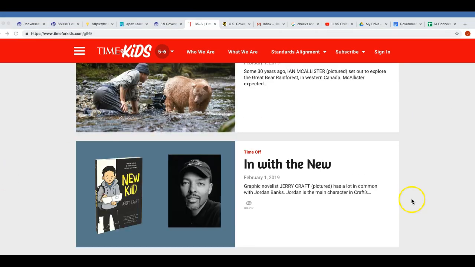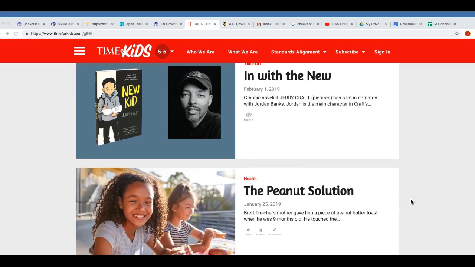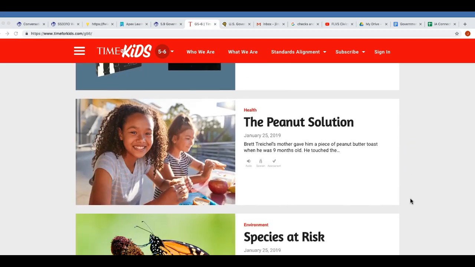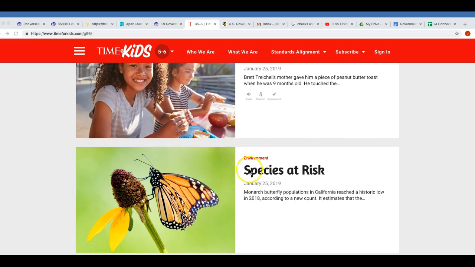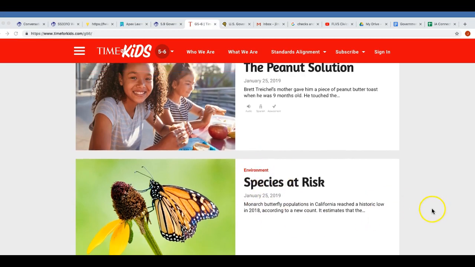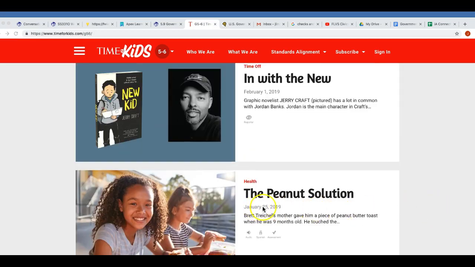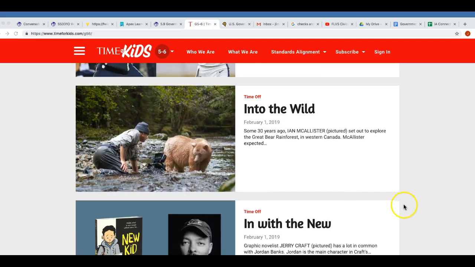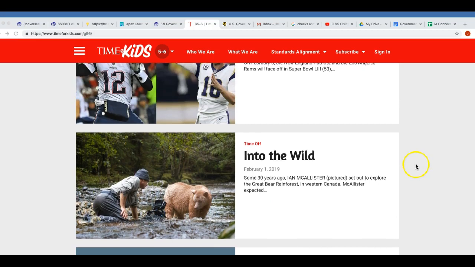So you can see on this first page, the front page, that they have a lot of different articles. So this one is on the environment, butterflies. This one is about peanut allergies. This one is about, let's see, an explorer. You can see that he has his camera. That's scary, right next to a brown bear.